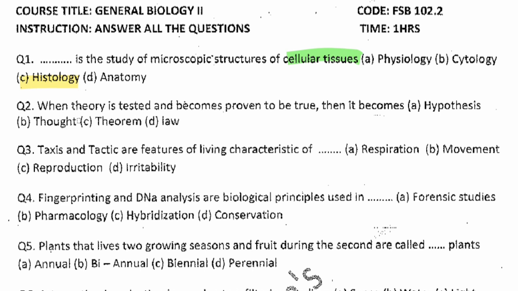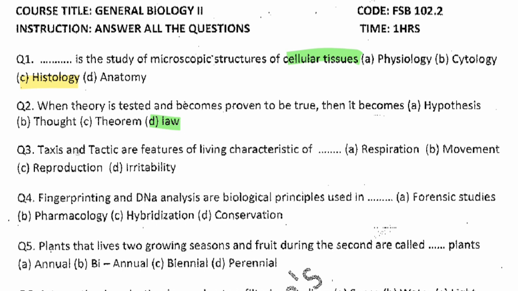Question 2: when a theory is tested and proven to be true, then it becomes, so what do you think is the answer? The answer there is a law. So when a theory has been tested and proven true, it is now a law.